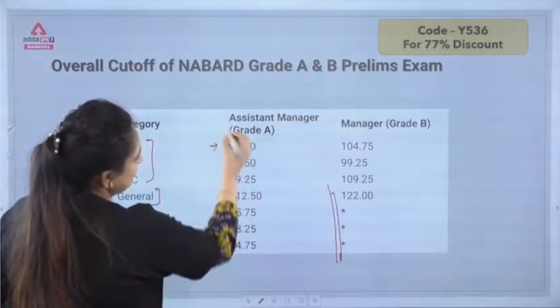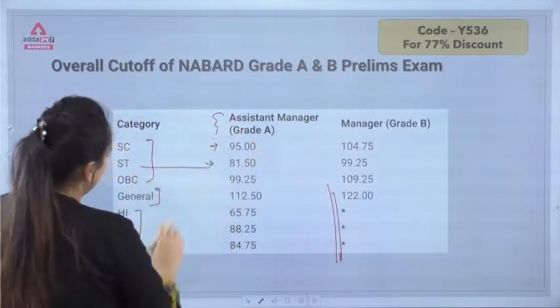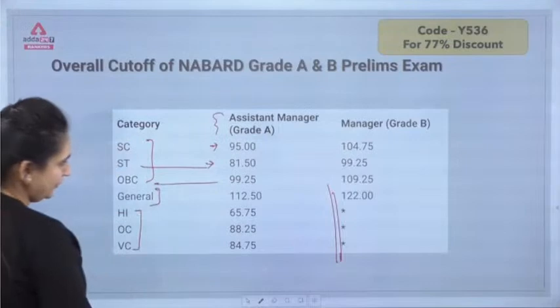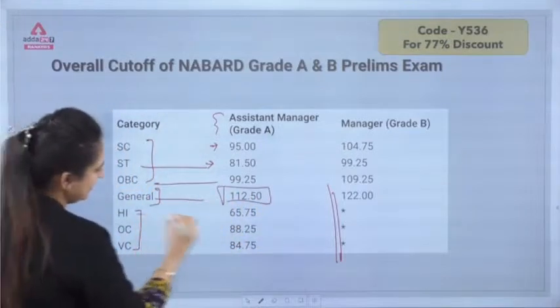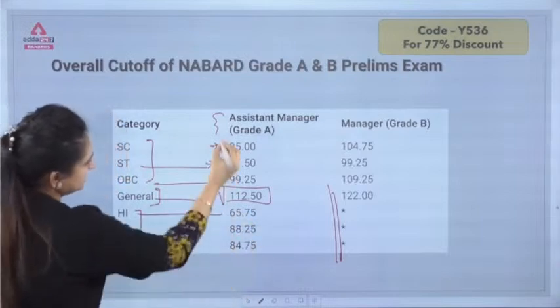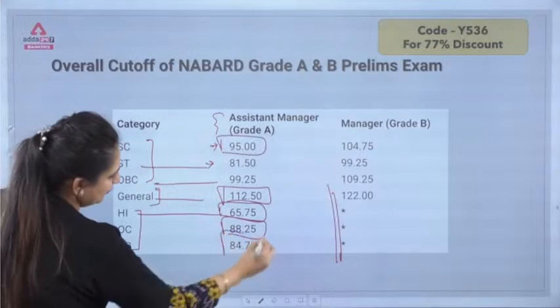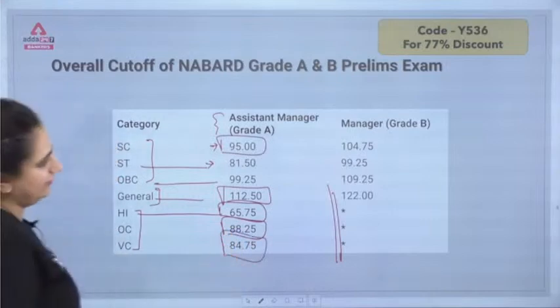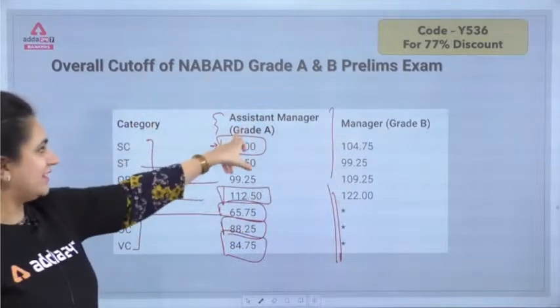Herein it was assistant manager grade A, it was 95, and for ST 81, OBC 99.25, for general it's 112.50, for this 65.75, 88.25 and 84.75.